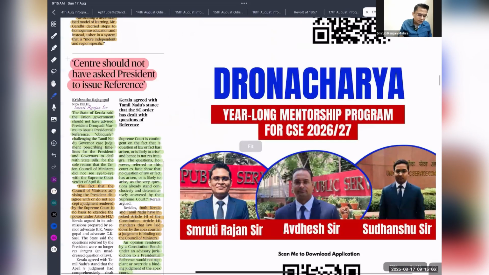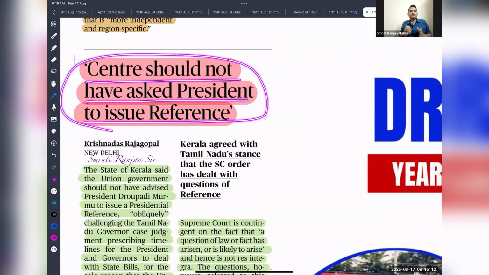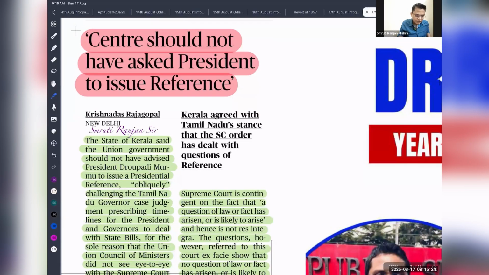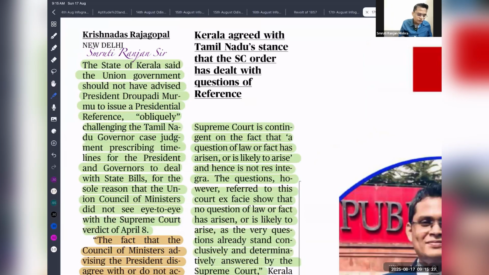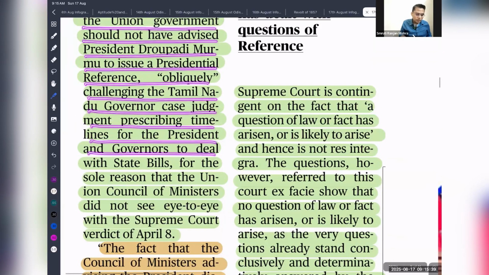So next, the Centre should not have asked the president to issue the reference. Recently we are seeing a case being filed by the president, a reference under Article 143, to clarify whether the Supreme Court can give a timeline when the Constitution does not mention any timeline for the governor and president to act. The state of Kerala said that the union government should not have advised President Murmu to issue the presidential reference, obliquely challenging the Tamil Nadu governor case judgment prescribing a time limit for the governor to deal with state bills.